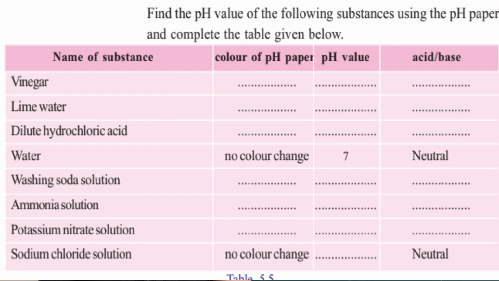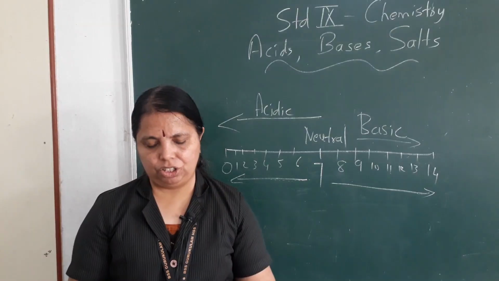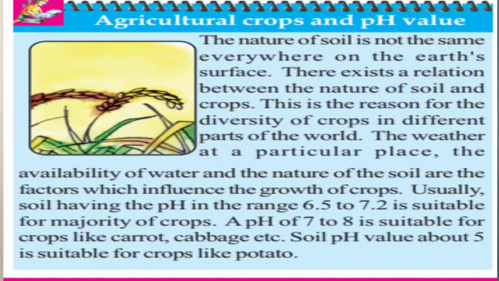But before I go to this neutralization, there is one paragraph about agricultural crops and pH value. There it is mentioned that the nature of soil is not the same everywhere and different crops need different types of soil.